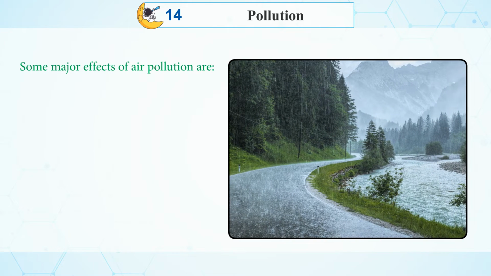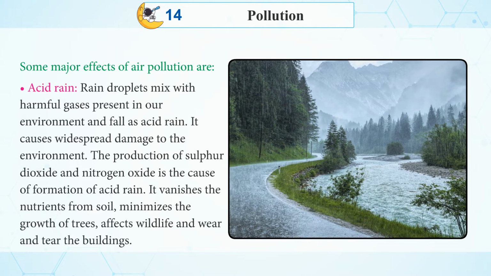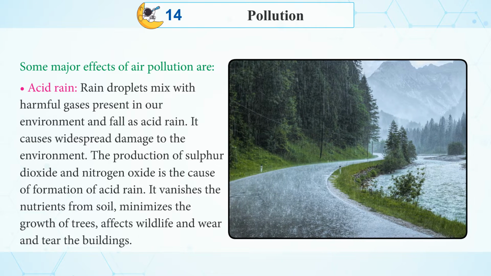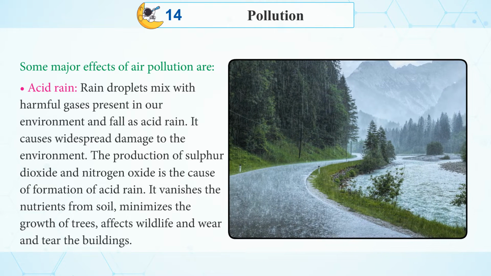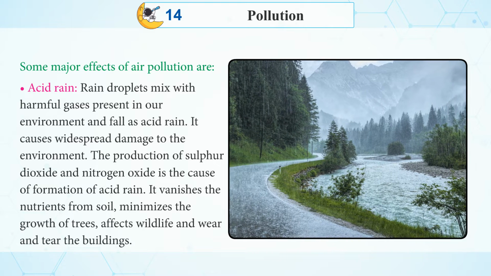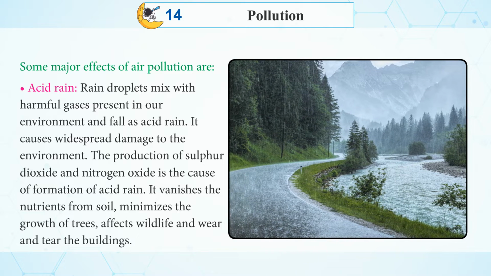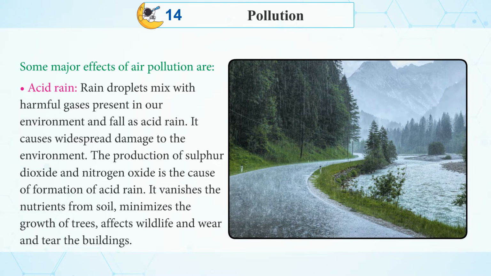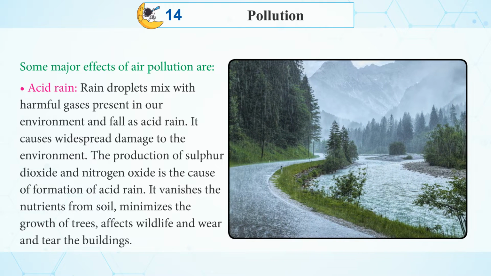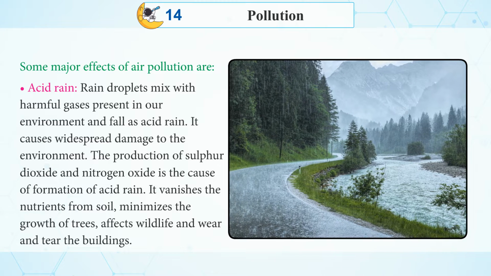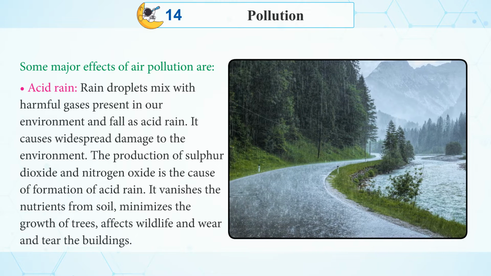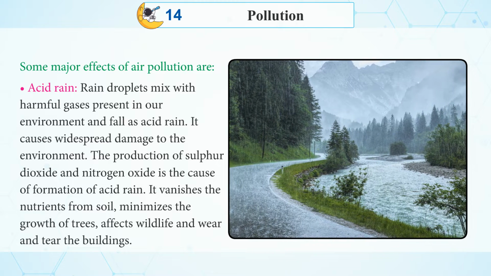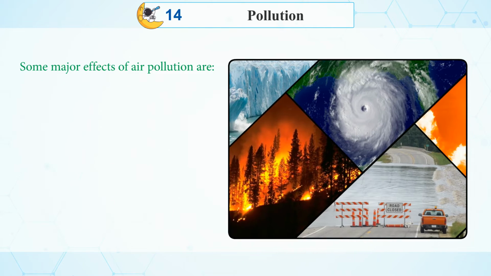Some major effects of air pollution are acid rain. Rain droplets mix with harmful gases present in our environment and fall as acid rain. It causes widespread damage to the environment. The production of sulfur dioxide and nitrogen oxide is a cause of formation of acid rain. It vanishes the nutrients from soil, minimizes the growth of trees, affects wildlife, and wears and tears the buildings.